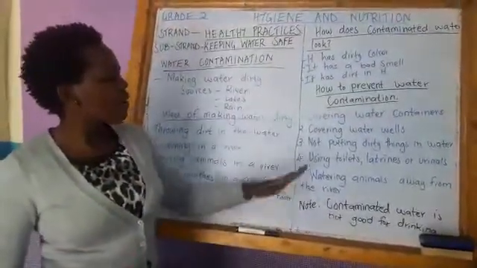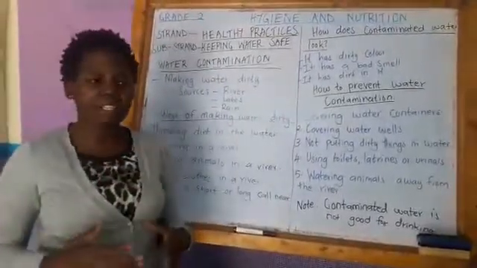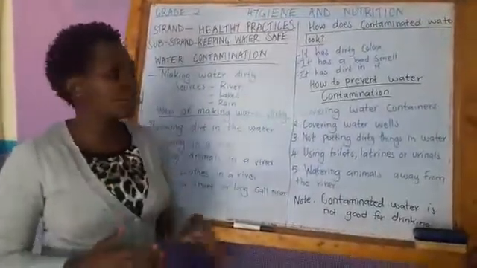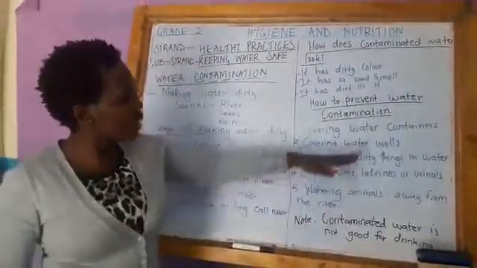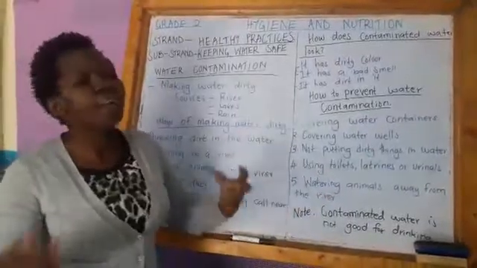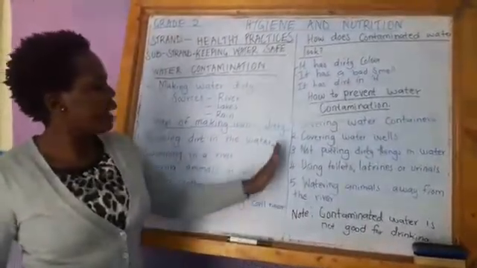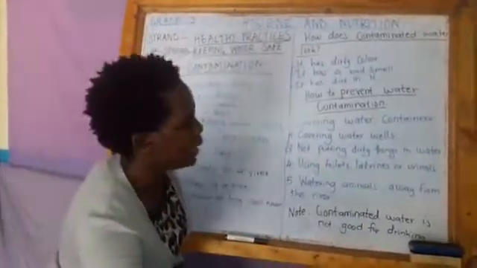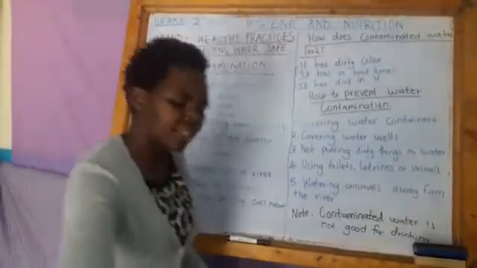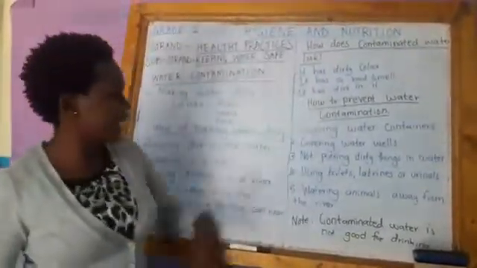Number 2, covering the water wells. At home, some of us have water wells. We have to cover them to prevent water contamination, the water inside the well. If we leave it uncovered, anything can fall inside the water, and that will make it dirty. And then number 3, not putting dirty things in the water. Just like I've done, I've put so many dirty things in the water, and it has made the water dirty, contaminated.